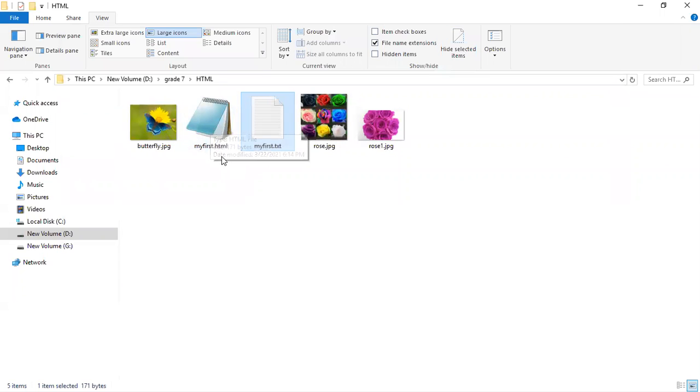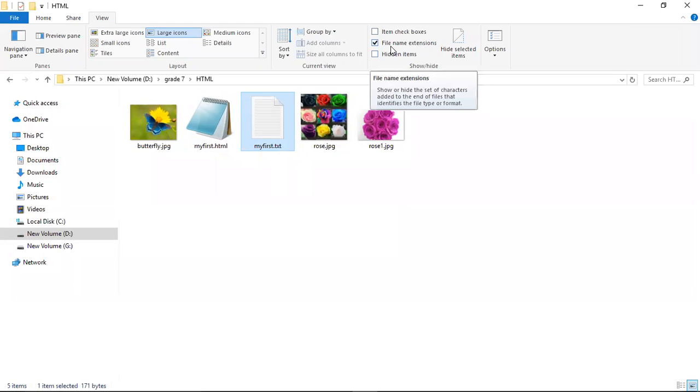We have given the same name but the extension is different, right? But the extension is different, right? Can you remember that? Can you see that? What is this? File name extension. Tell it louder. File name extension.